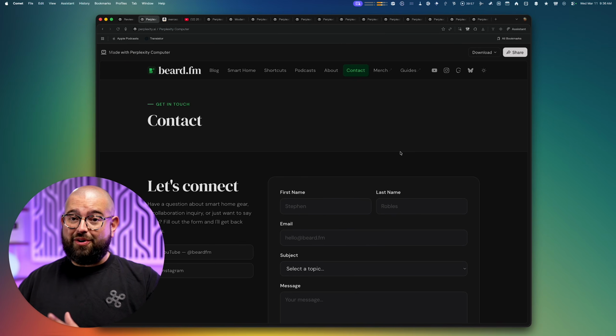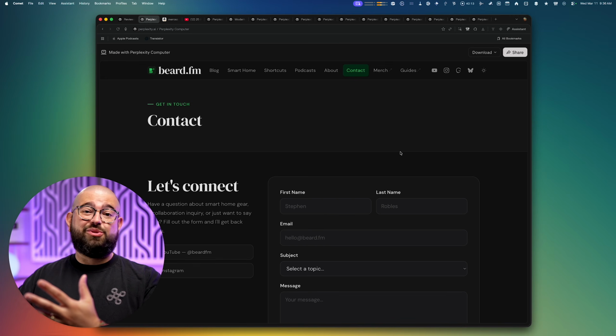Now, even if you just want to make concepts of your website to give to a designer or other developer, you can give it your current website, give it some instructions on making it more modern, using more imagery, and now you have a prototype of an entire website, really getting you far into the process, and this was done in under an hour.